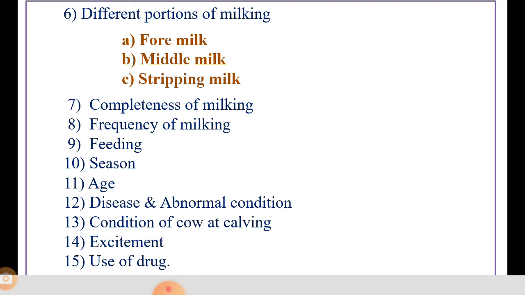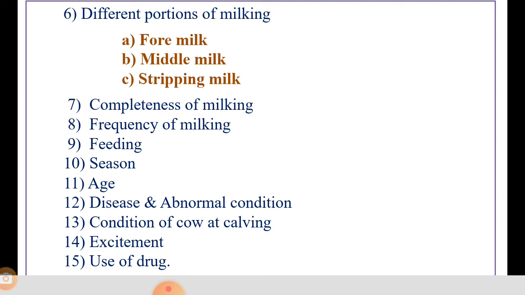Then the next important point is the age of that particular cattle. The fat content in milk declines slightly as the cow grows older. If the cow is aged, then the fat content also decreases slightly. Then the next point is diseases and abnormal conditions of cattle. These factors may change milk composition, especially when there is a decrease in the yield of milk. So this factor is also important for milk content.